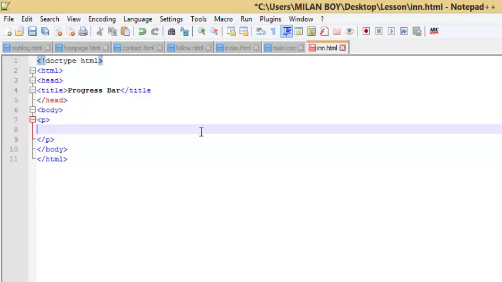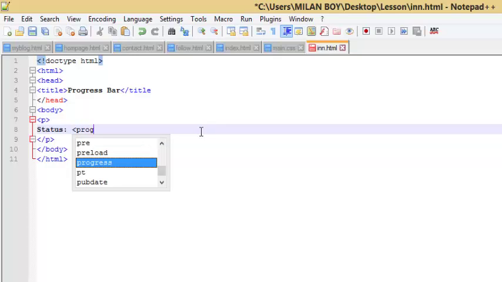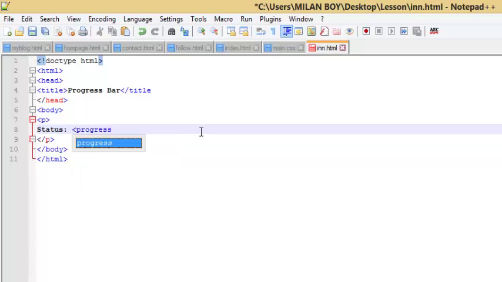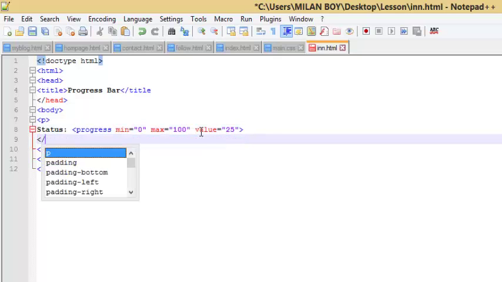So let us just say status, and colon. Let's do this really quick, and let's say progress. The minimum should be equal to 0 and the maximum should be equal to 100. The next thing that we're going to do is add the value. Let's just make this value equal to 25. Alright, so we close the tag of our progress.